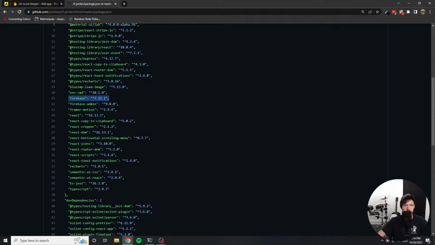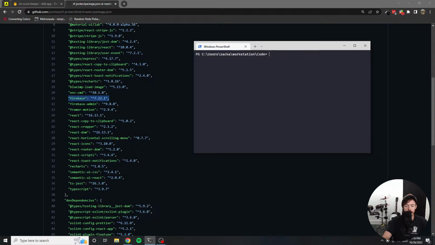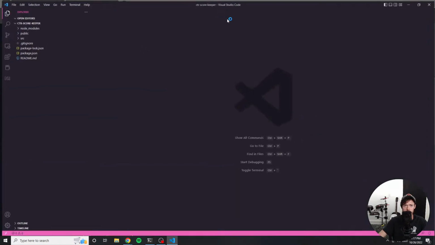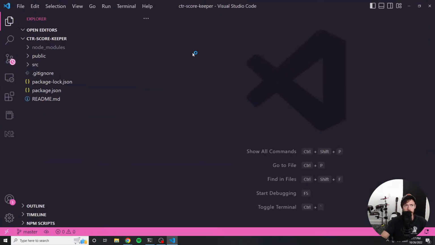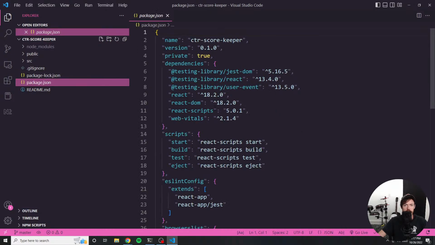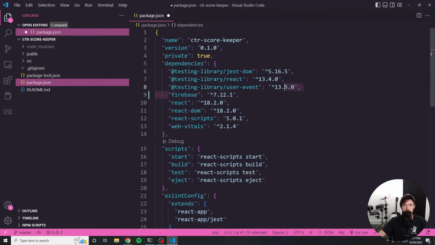So I'll just add that directly to the package.json and then run npm install or yarn whenever we're done. Okay, cool. So we can go into the project now and open it with VS Code. I'm going to do my best to make things a little bit bigger so everyone can see it. That should do. And then in the package.json, like I said, I'm going to throw this in there. So now we have Firebase listed as a dependency.